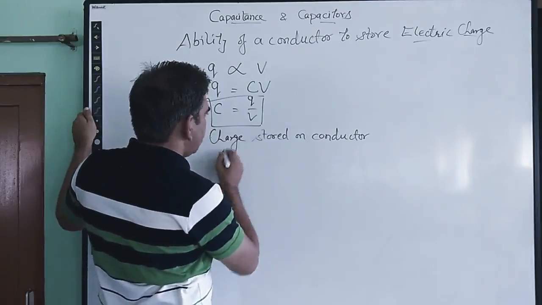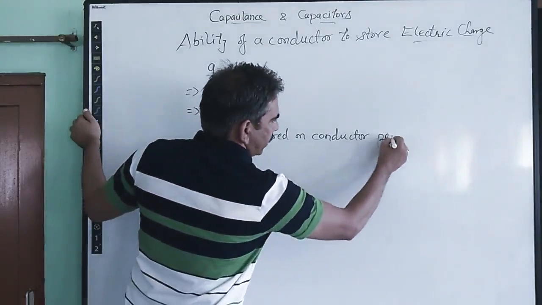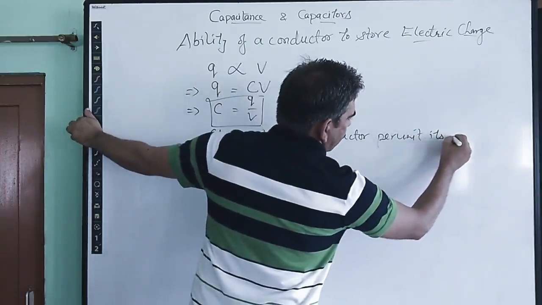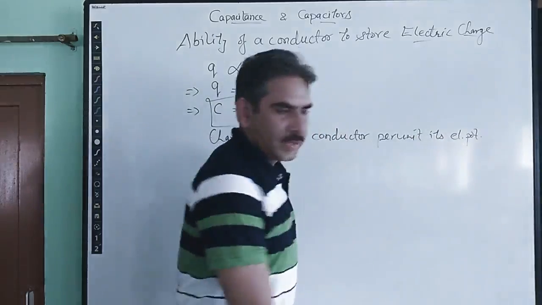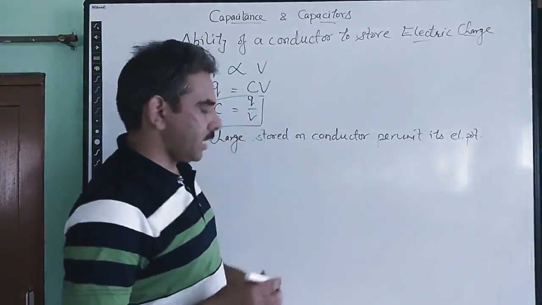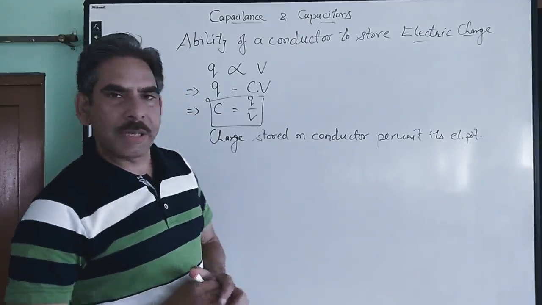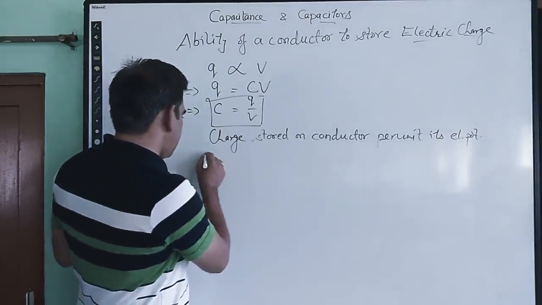Okay, so the capacitance is nothing but the charge stored on the conductor per unit electric potential of the conductor to which it is raised. So this is the simple definition of capacitance and what we understand from the question. And we already see that there are the factors just like